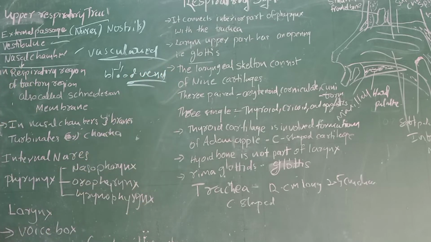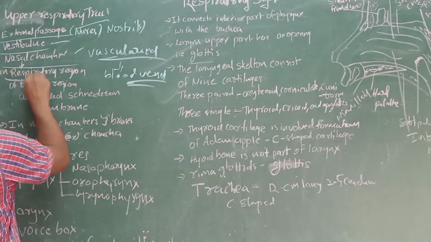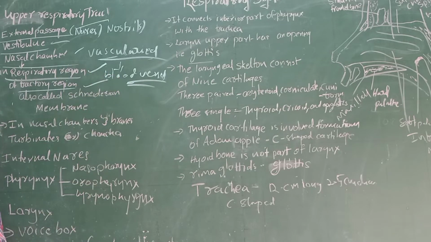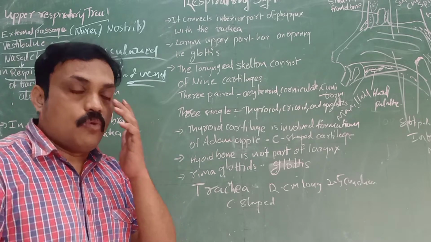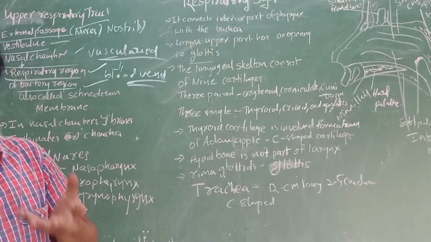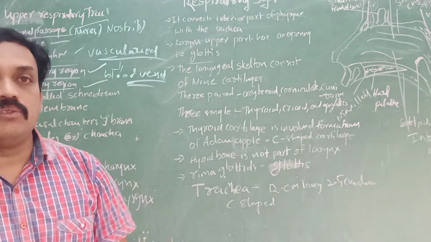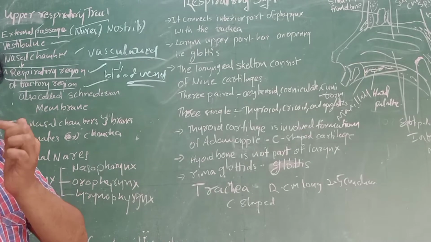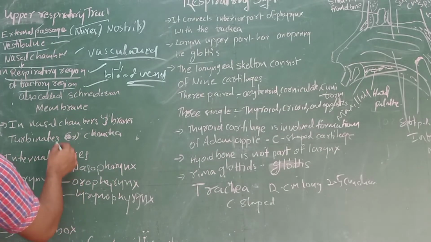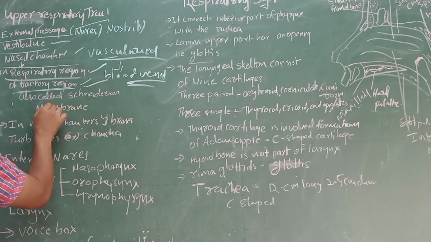Okay, highly vascularized. In the nasal chamber there is the respiratory region, and there is also the olfactory region. The respiratory region controls the temperature, and the hair-like structures stop the passage of dust particles. It does not allow dust particles into the lungs. Whatever hair-like structures are there stop the dust particles. And another region is the olfactory region.